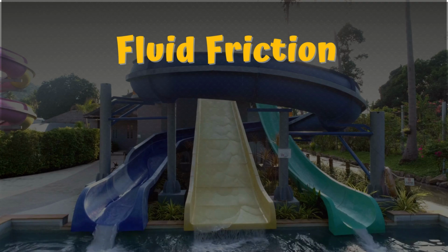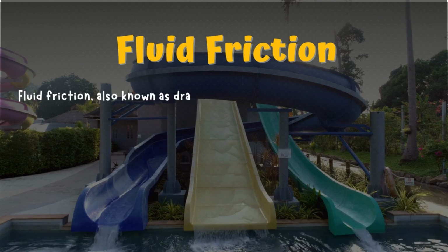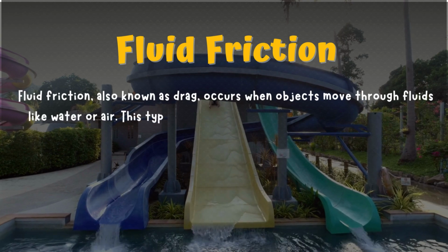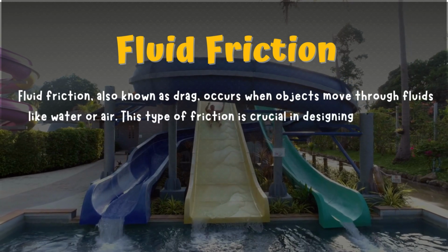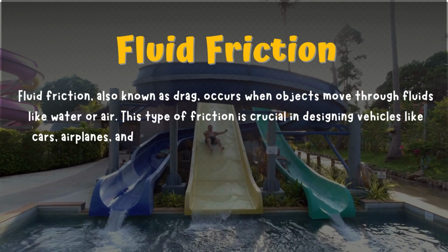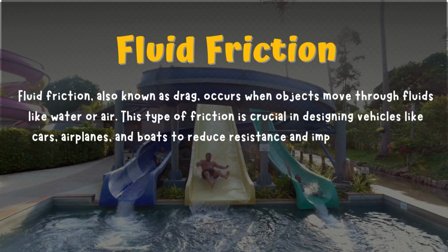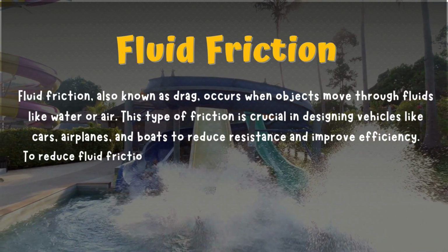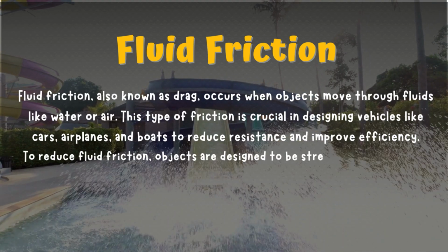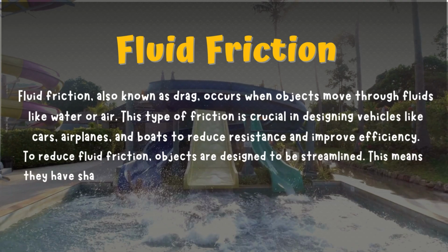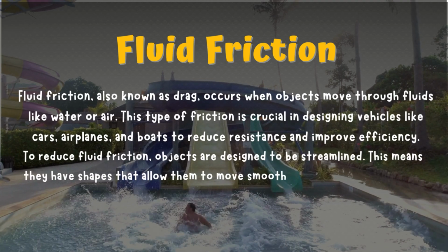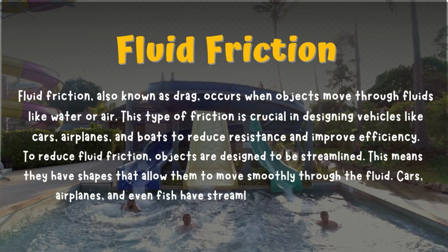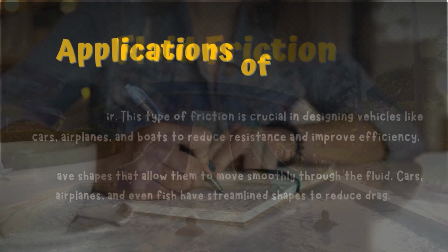Fluid friction. Fluid friction, also known as drag, occurs when objects move through fluids like water or air. This type of friction is crucial in designing vehicles like cars, airplanes, and boats to reduce resistance and improve efficiency. To reduce fluid friction, objects are designed to be streamlined. This means they have shapes that allow them to move smoothly through the fluid. Cars, airplanes, and even fish have streamlined shapes to reduce drag.